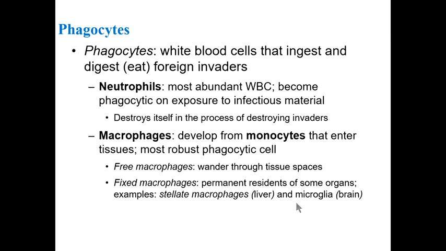And there are some examples here. Definitely one we've seen last semester, microglia, which are phagocytes in the brain, a type of neuroglia in our nervous tissue.